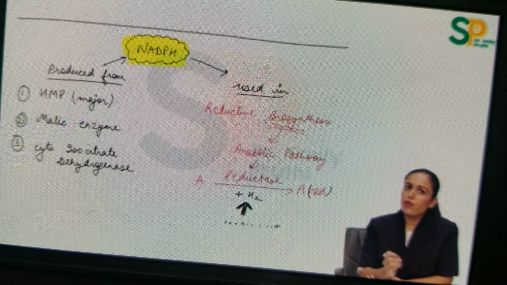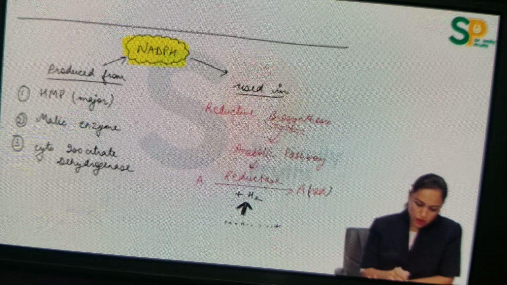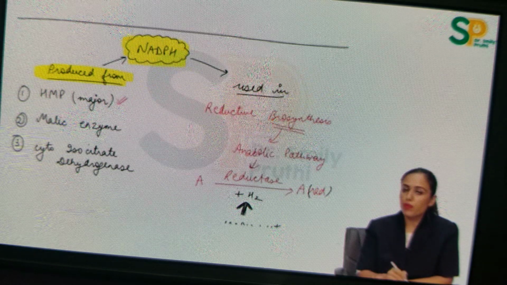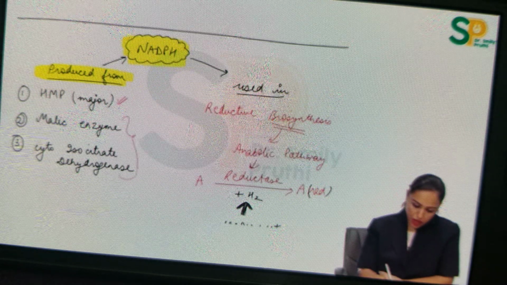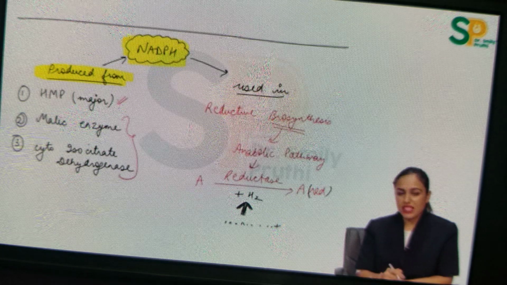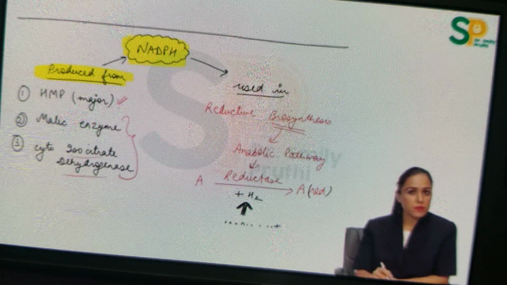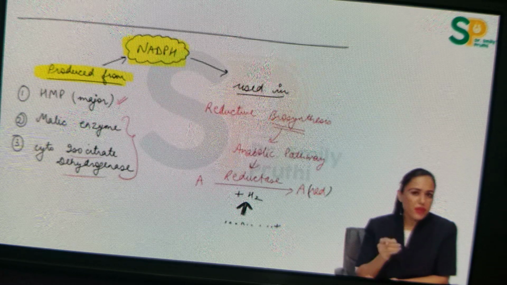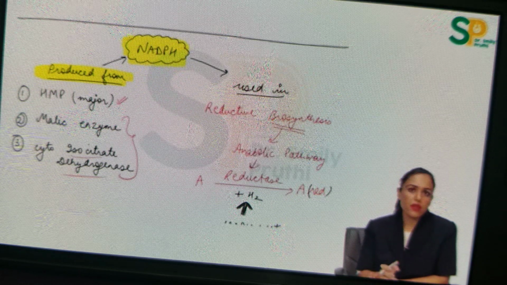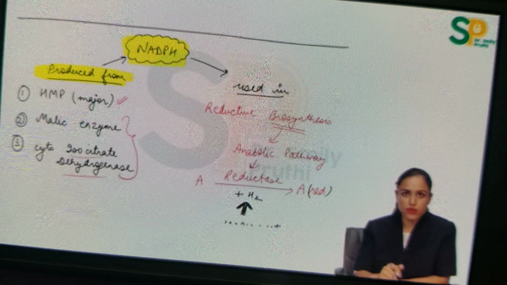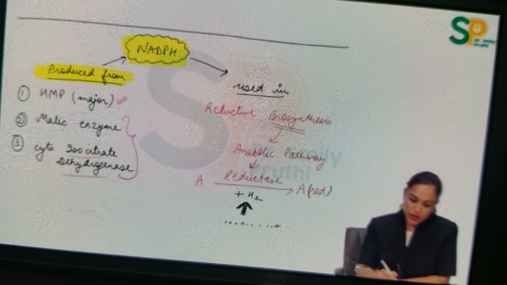Both things they can ask, so be careful what they're asking, and I'm going to make it very clear on this page. First, see from where it is produced. It is produced from which pathway? The major source of NADPH is HMP, right? HMP is the major pathway for the production of NADPH, but we have 2 minor pathways also. One is malic enzyme and the other is cytoplasmic isocitrate dehydrogenase. Where is this enzyme? This enzyme is there in Krebs cycle, but Krebs cycle occurs in mitochondria, so this is not the enzyme of Krebs cycle. This is an isoform of this enzyme present in cytoplasm, known as cytoplasmic isocitrate dehydrogenase, right? So these are the 3 pathways which are producing NADPH.